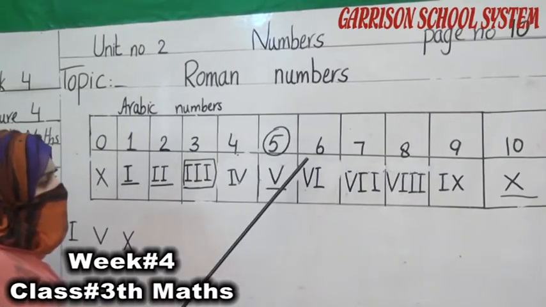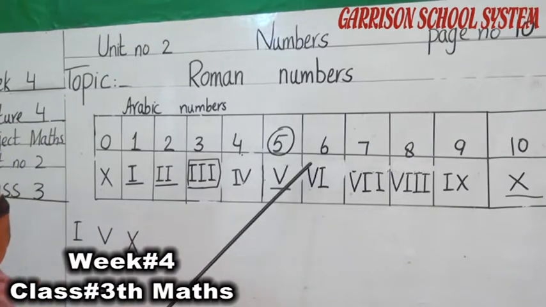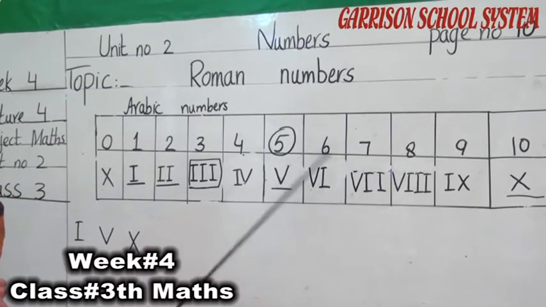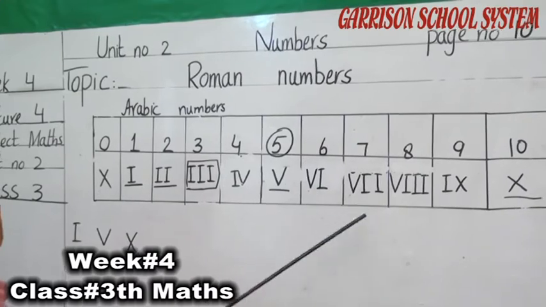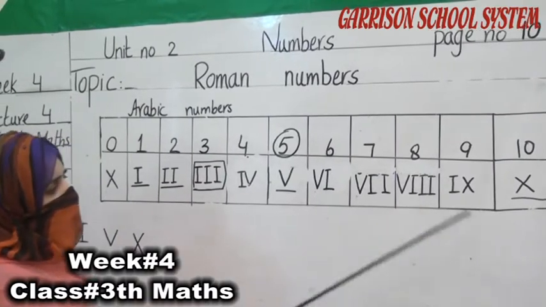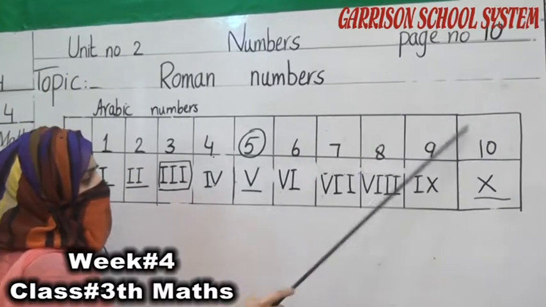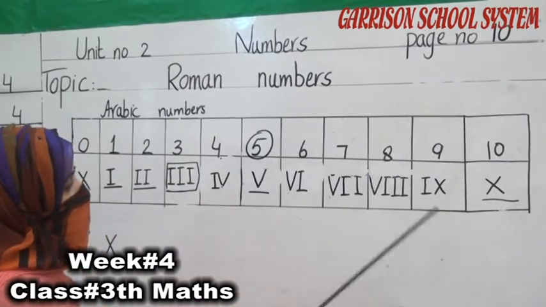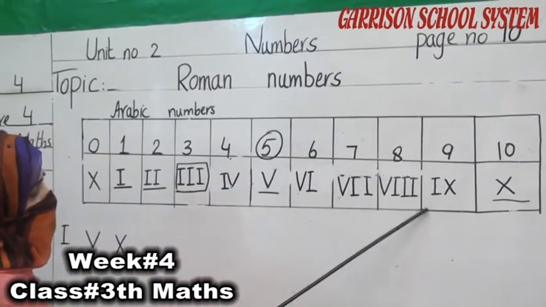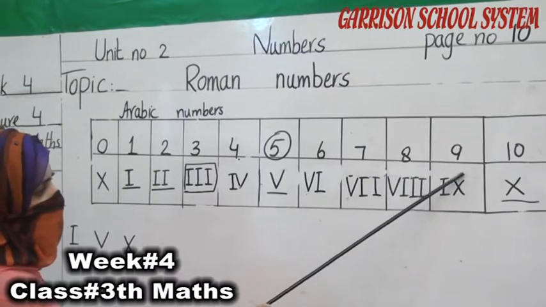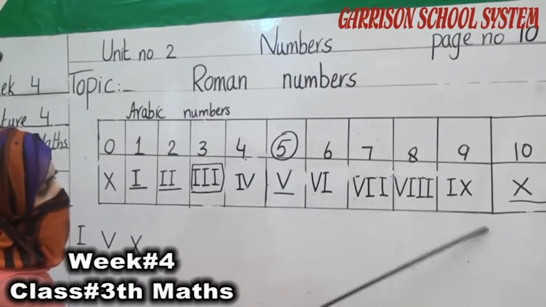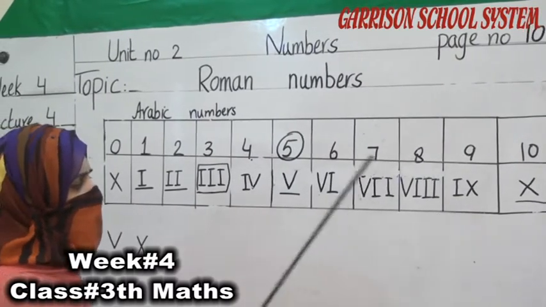When we write a smaller number at the right side of the bigger number, it will be added. So the answer is 6. Here is 7. Here is 8. Now here is the symbol X for 10. When we write number 1 at the left side of X, it will become 9, because 1 will be subtracted and it will become 9.